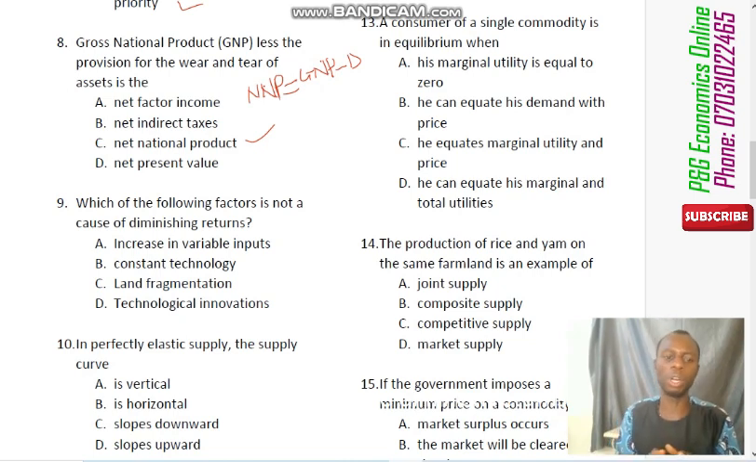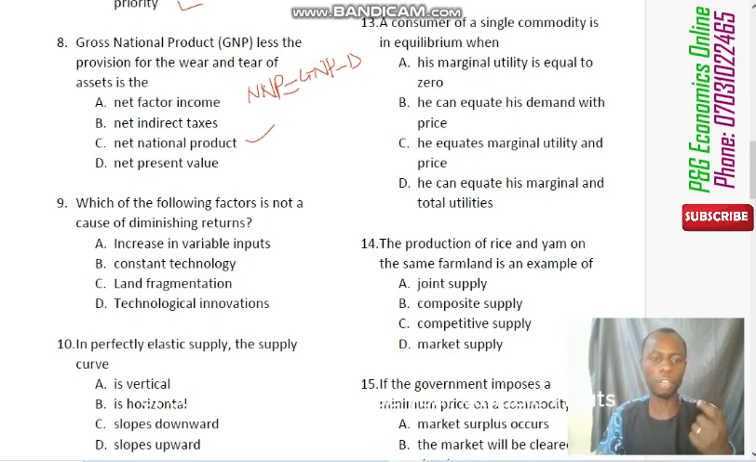Of course, the law of diminishing returns, also known as the law of variable proportions, helps us to say that whenever we are adding an increasing variable input to a fixed input, production will first keep on increasing, but it will get to a level whereby the output will keep falling. So, which among these is not a cause of that?